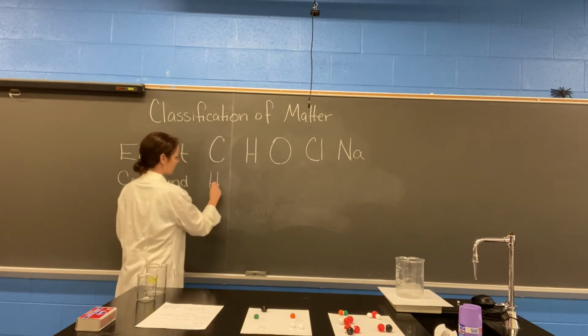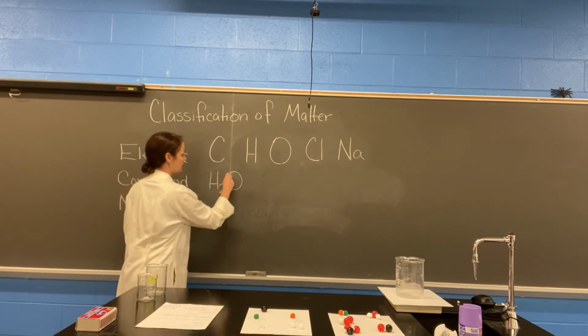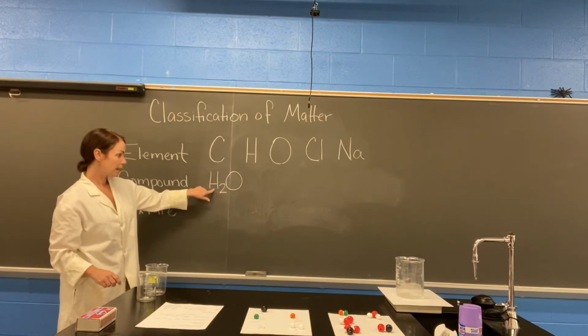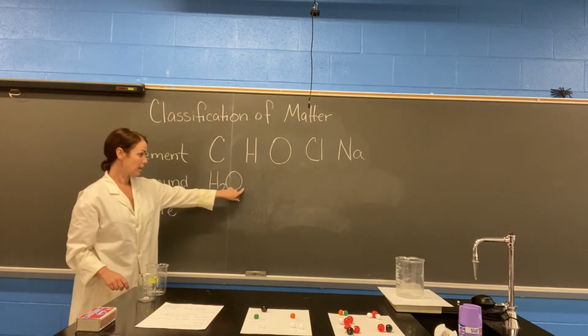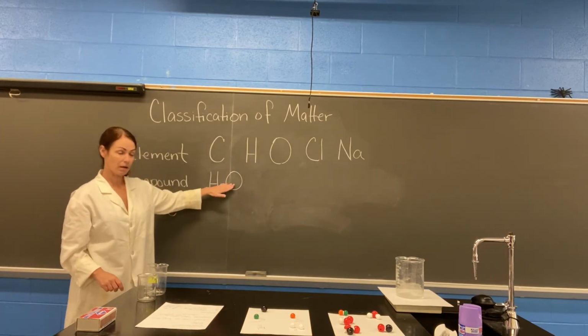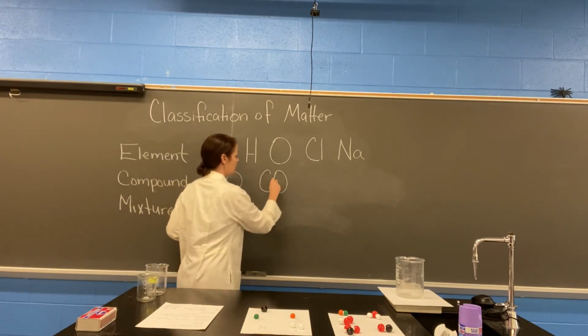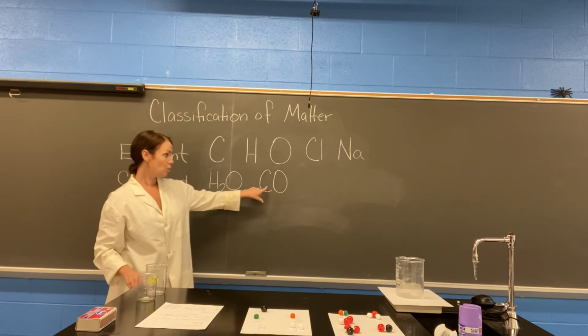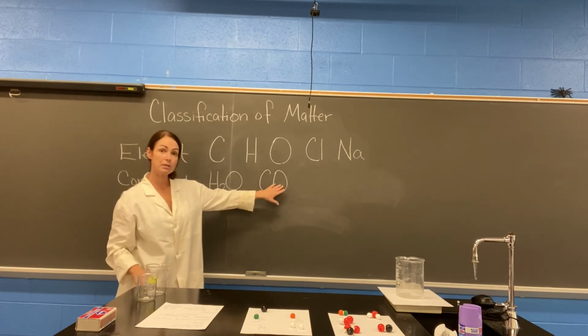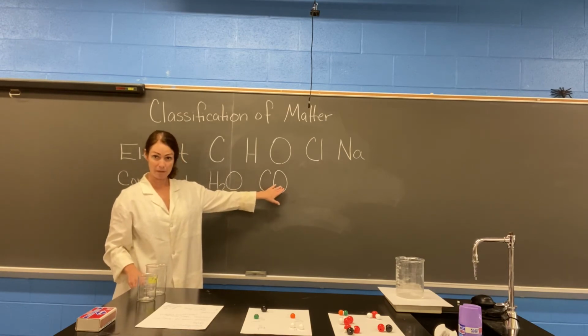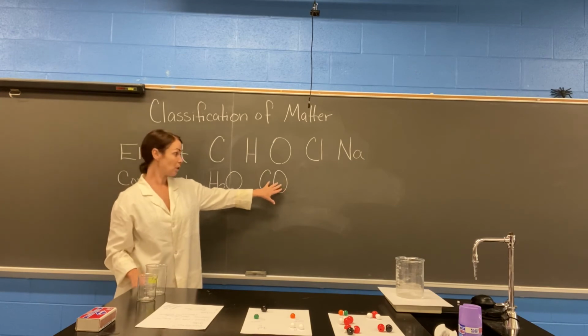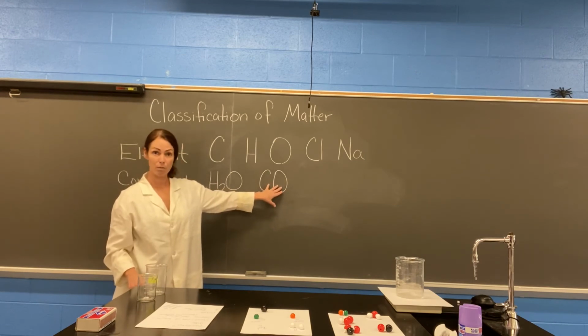So water is the easiest, and we already know that. It's H2O, 2 hydrogens, 1 oxygen, because there's no number there. This is a compound. Carbon monoxide looks like this: 1 carbon, 1 oxygen. Notice though that the capital O is capitalized so that you don't get it confused with the symbol for cobalt.